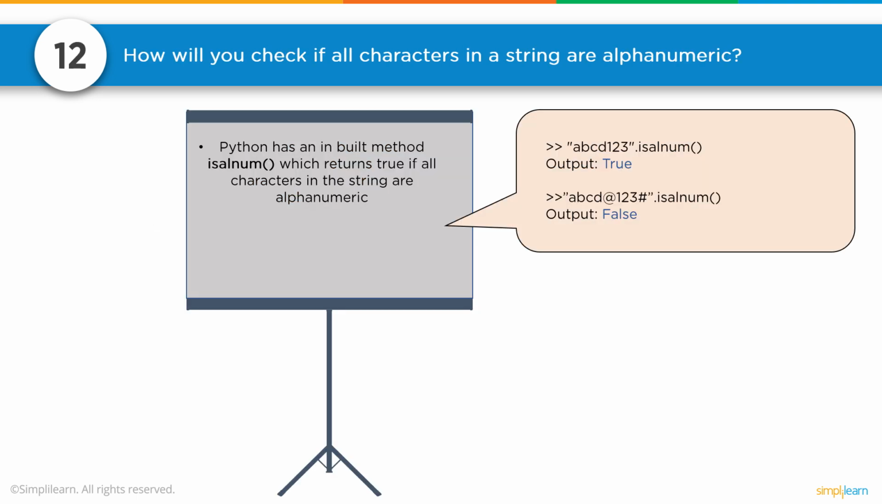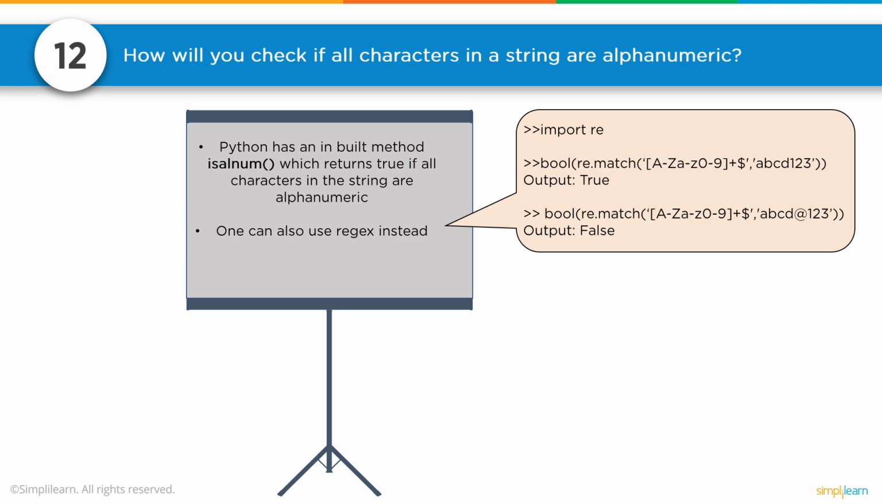Number 12. How will you check that all the characters in a string are alphanumeric? Python has an inbuilt method, isalnum, which returns true if all characters in the string are alphanumeric. And so you can see here, ABCD123 isalnum, output equals true. And the second line, ABCD, the @ symbol, 123, the pound symbol, isalnum, output equals false. So really you just want to know about isalnum, alphanumerical.